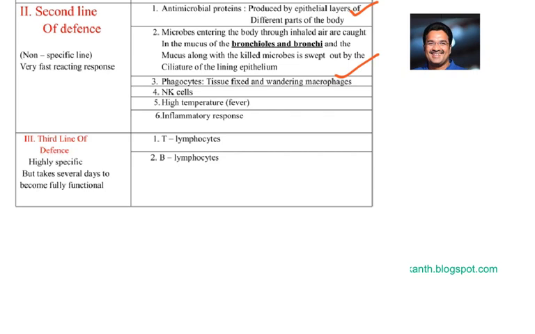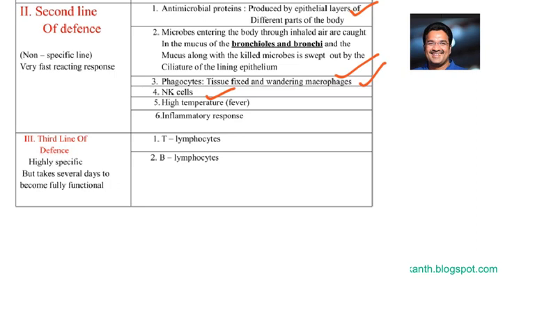And phagocytes, tissue-fixed and wandering macrophages, like earlier in the previous parts we saw histiocytes, Kupffer cells, microglial cells. These are all different kinds of macrophages in different parts of the body, and they are also a part of the second line of defense. That means without any immunological memory. Then a special kind of cell called the natural killer cell, which is considered a granular lymphocyte, is also a part of the second line of defense.